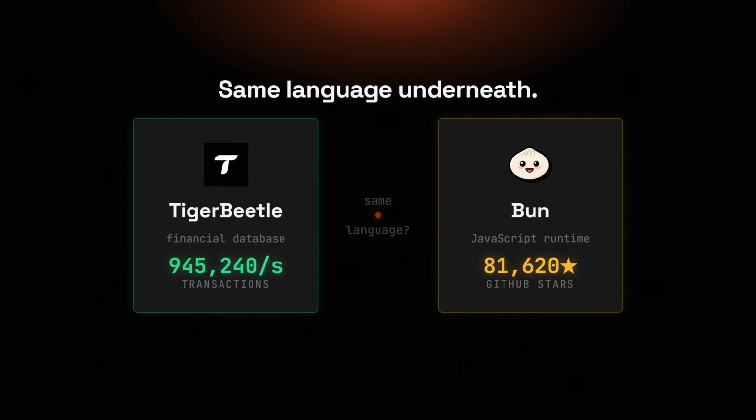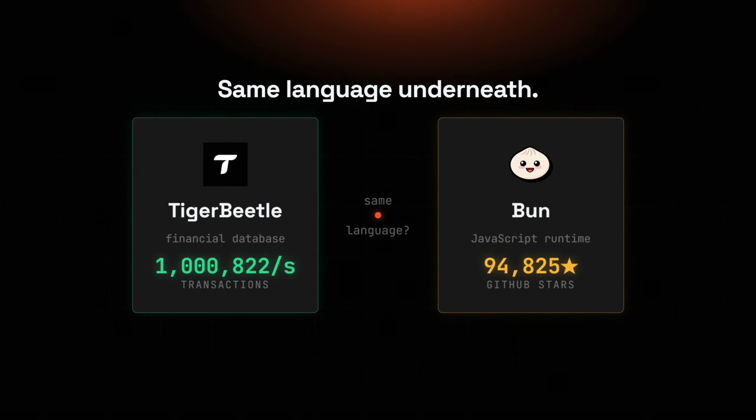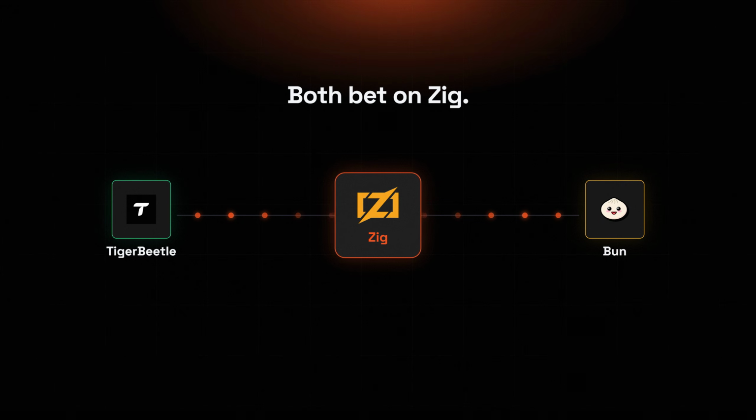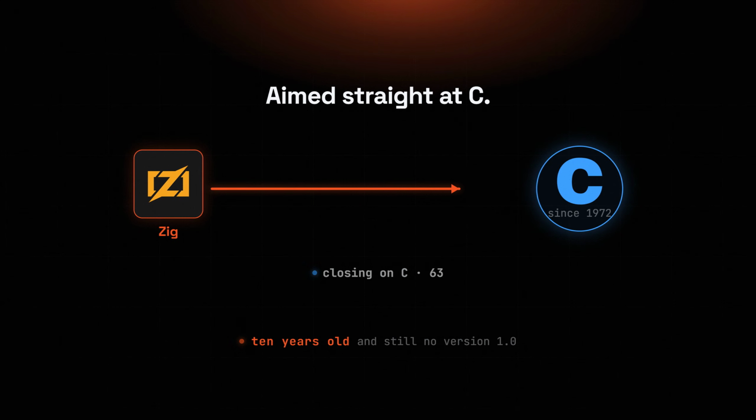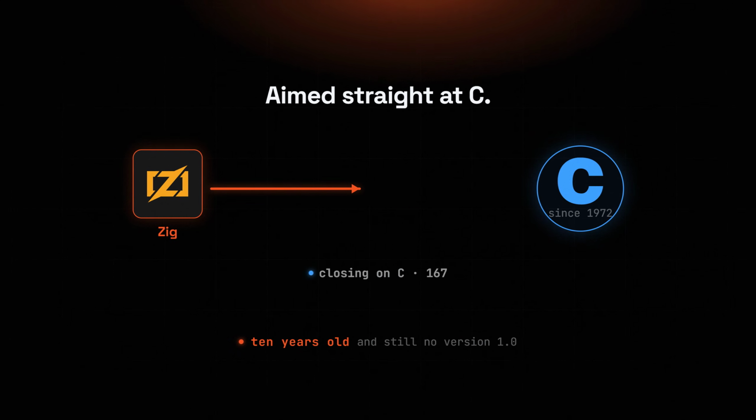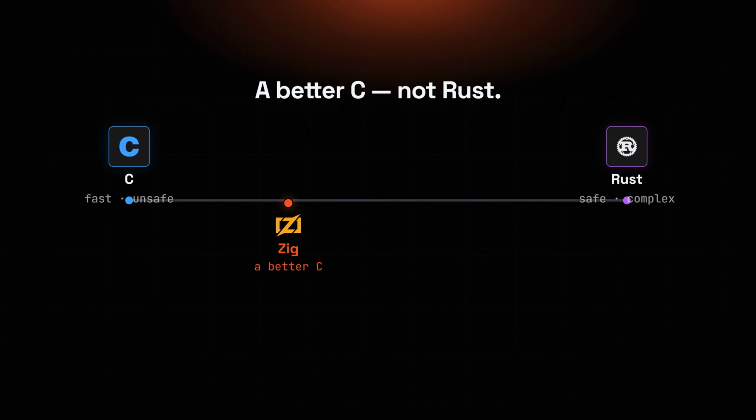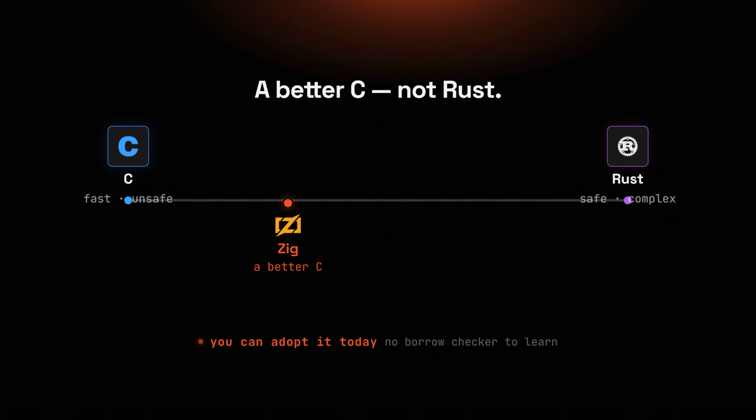Two of the most demanding pieces of software on Earth were built in the same language, a bank-grade financial database and a JavaScript runtime. Both bet on Zig. Zig, 10 years old, still not at version 1, and pointed straight at C. Not to be safe like Rust. To be a better C, one you can actually adopt today.